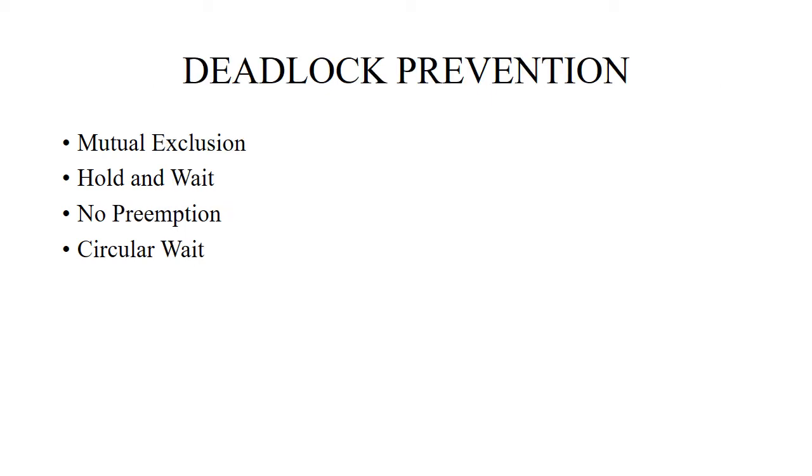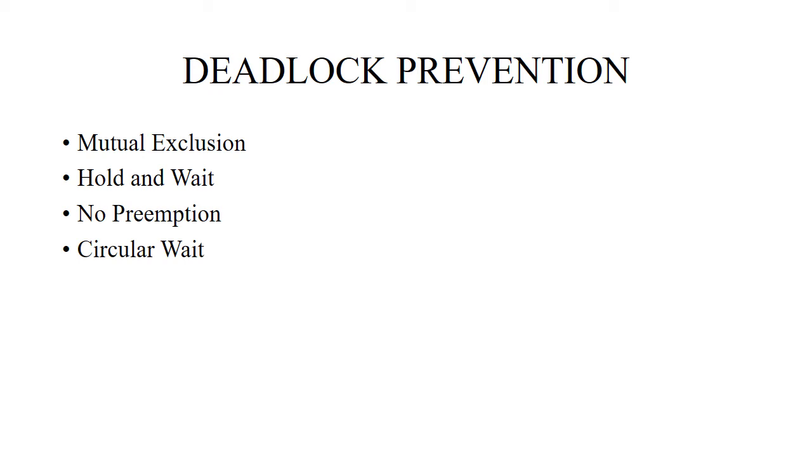Next is deadlock prevention. There are four methods of deadlock prevention: mutual exclusion, hold and wait, no preemption, circular wait. Mutual exclusion, as I said, must hold for non-shareable resources. For example, a printer cannot be shared by several processes. Next is hold and wait.